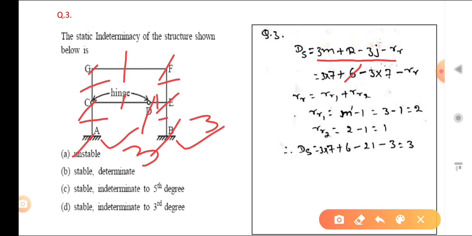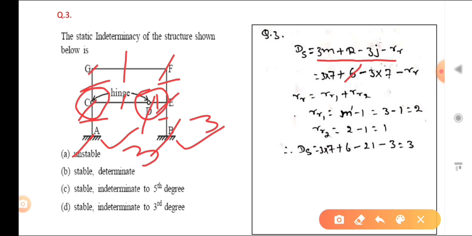Then now r, so you can see like that here. R is what? R is the number of released reactions at hybrid joints. So hybrid joints, how many are there? 2 hybrid joints are there, at C and D. Okay. So in a 2D frame, how will we find the rr?